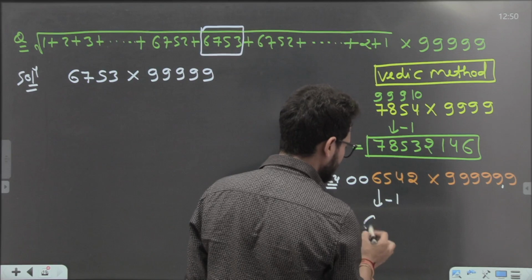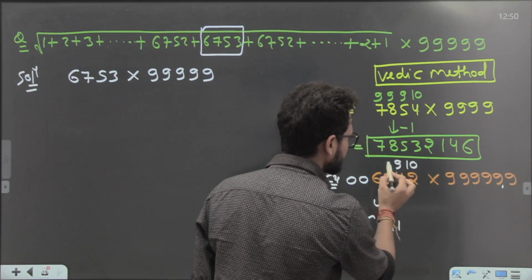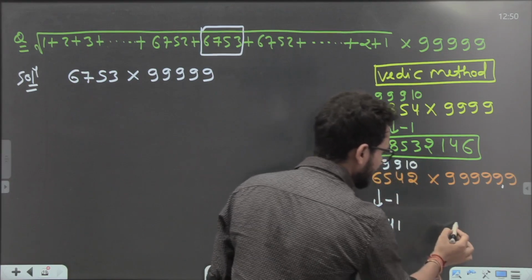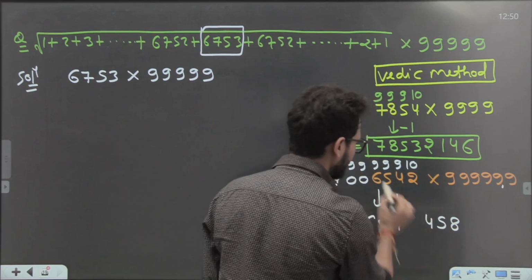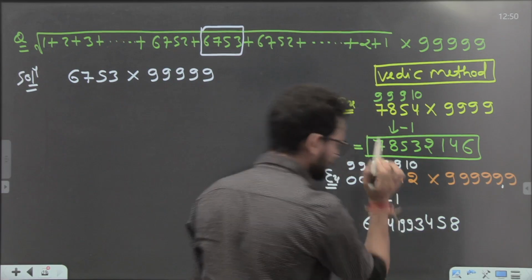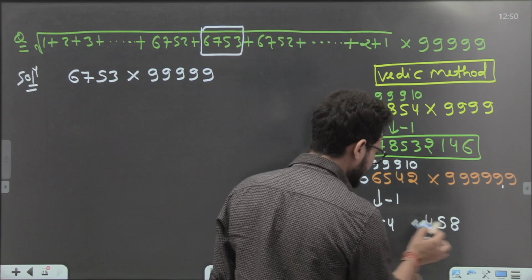Do minus 1. This is going to be 6541. Subtract the very first digit from 10 and the rest from 9, as I told you in the last one. 10 minus 2, that is 8. 9 minus 4, 5. 9 minus 5, 4. 9 minus 6, 3. 9 minus 0, 9. 9 minus 0, that is also 9. This is my answer.